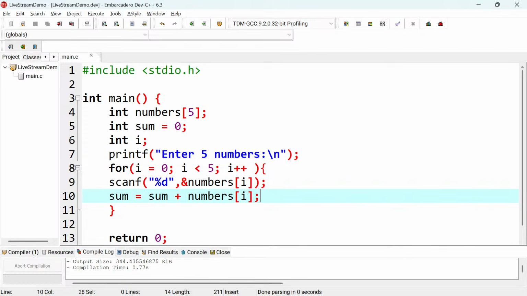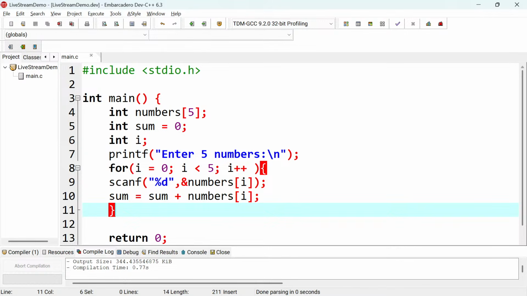Then on the next iteration, when i is equal to 1, we take the value that we have stored there, add it to the value of sum, and then store the answer in sum, until we reach all the iterations. And the next thing is to just display, right? I hope we are getting the sense out of this. The next thing is to display. So that's what you need to do.